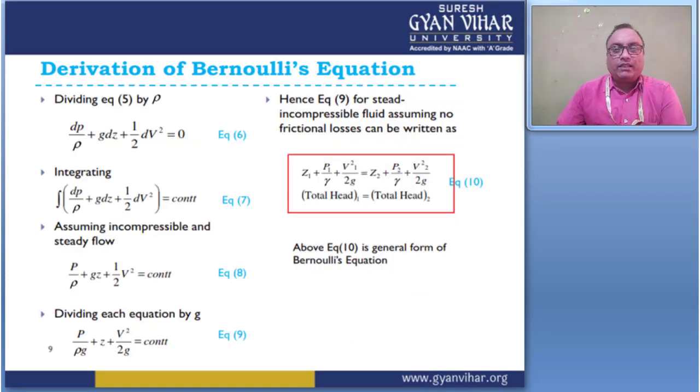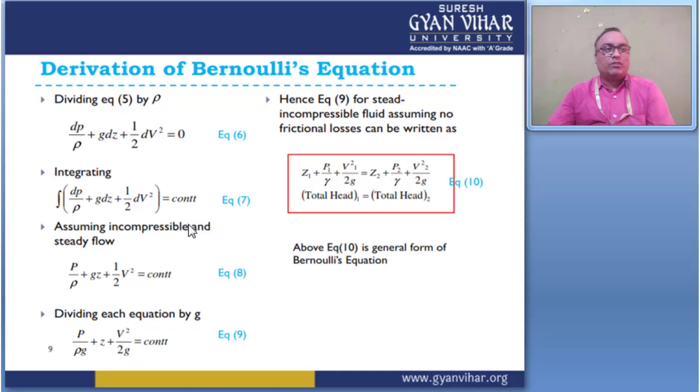So dividing the previous equation by density rho, we get dP by rho plus g dz plus half d V square equal to 0. By integrating the above equation, it gives the integral of dP by rho plus g into z plus half V square equal to a constant, the integration constant.